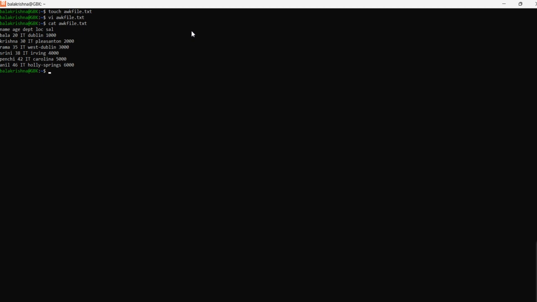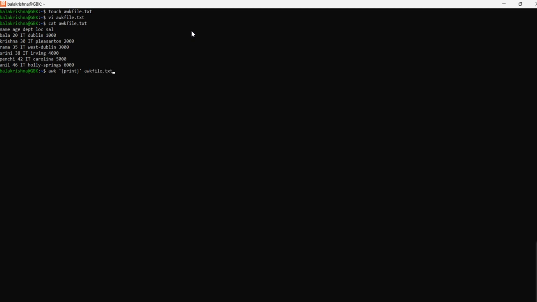Now the first point is how to display all the content in a file using the AWK command. Let's apply awk, specify single quotes, within them curly brackets, apply the print command and close it, and against which file, awk file dot txt.